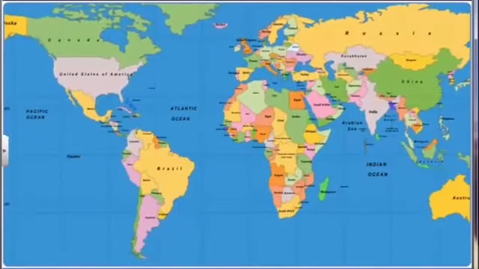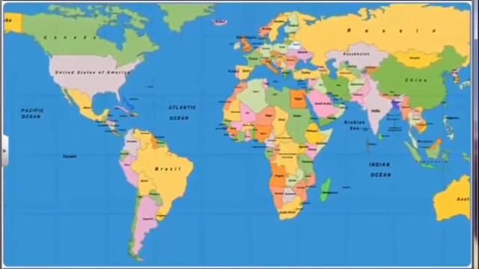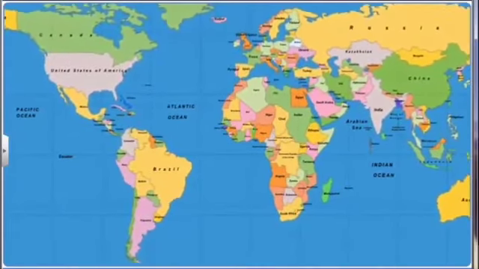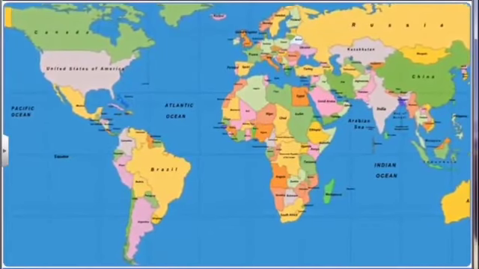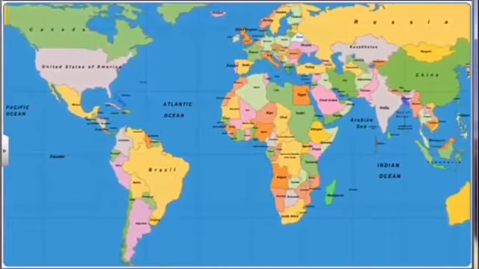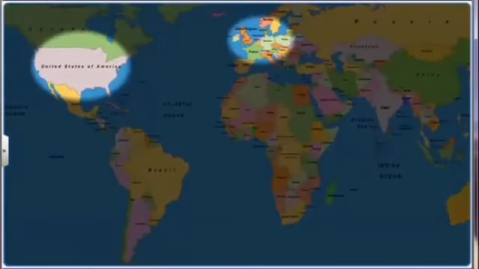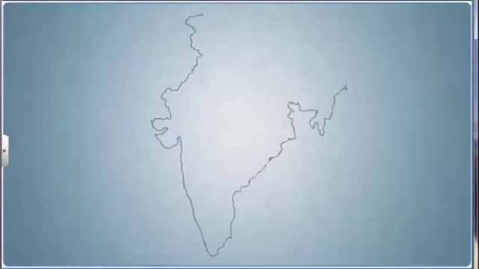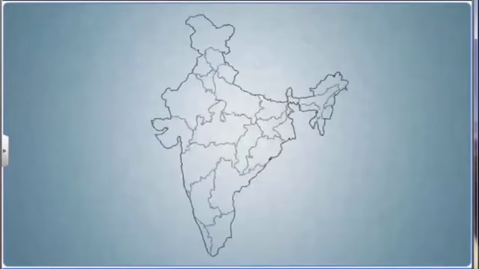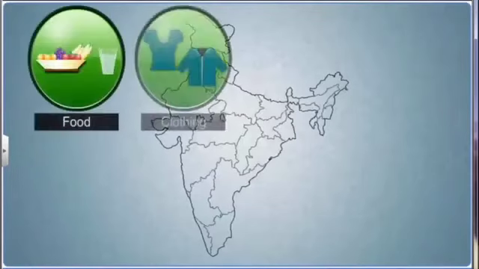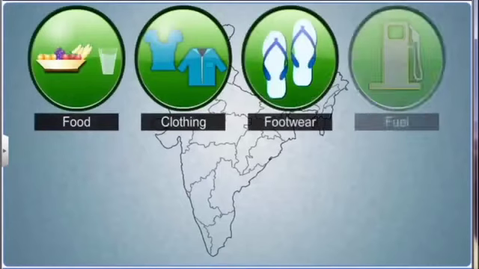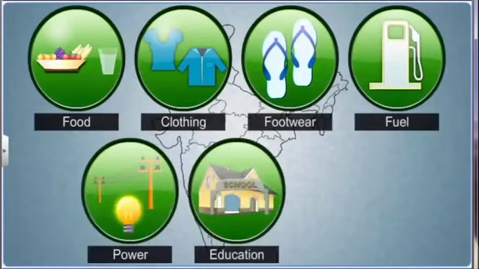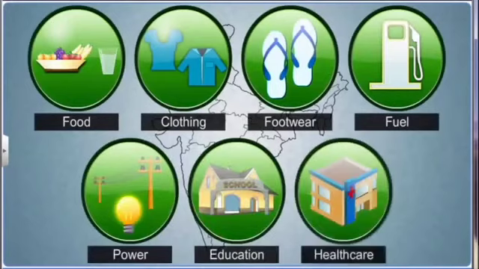Poverty exists in all countries of the world. However, the minimum levels of requirement to determine the poverty line are different in different countries. While in the rich developed nations, a person may be considered poor for not owning a vehicle or a house, in the developing nations, not being able to buy 2 meals a day may be the criterion for poverty. In India, the determination of the poverty line takes into consideration the minimum requirements of food, clothing, footwear, fuel, power, education, and healthcare for the subsistence of an individual.